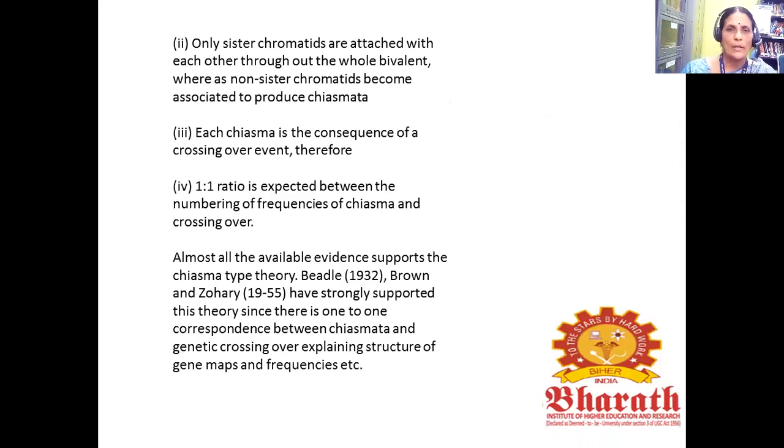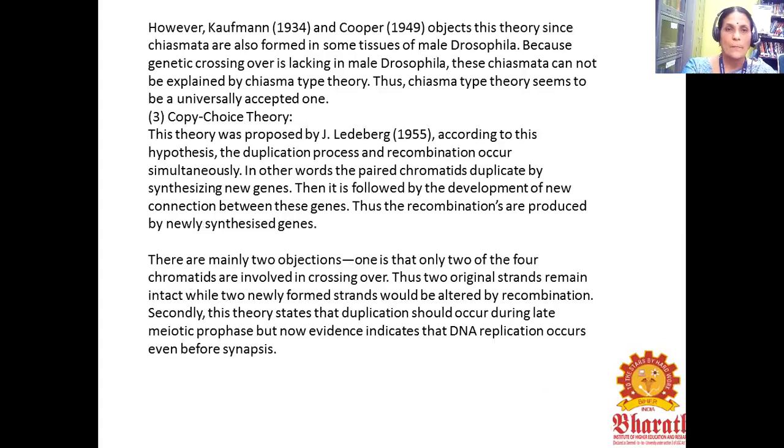Only sister chromatids are attached with each other throughout the whole bivalent, whereas non-sister chromatids become associated to produce chiasmata. So each chiasma is the consequence of a crossing over event. Therefore, a 1:1 ratio is expected between the frequencies of chiasma and crossing over. Almost all the available evidence supports the chiasma type theory. Beadle, Brown and Zohary have strongly supported this theory, since there is a one-to-one correspondence between the chiasmata and genetic crossover, explaining the structure of gene maps and frequencies, etc.